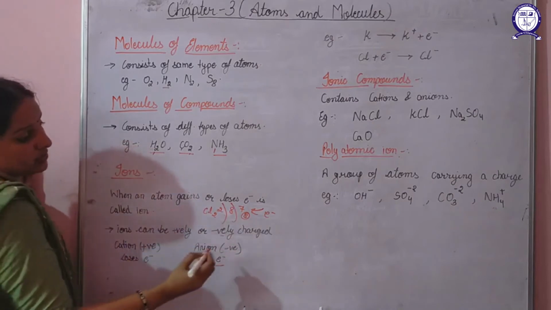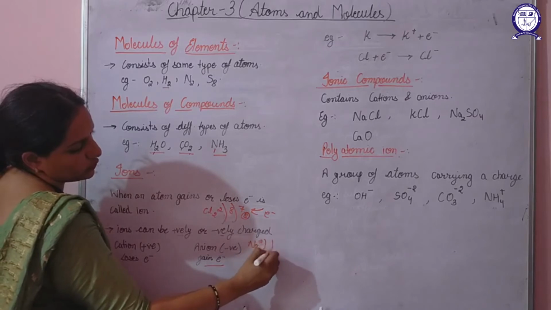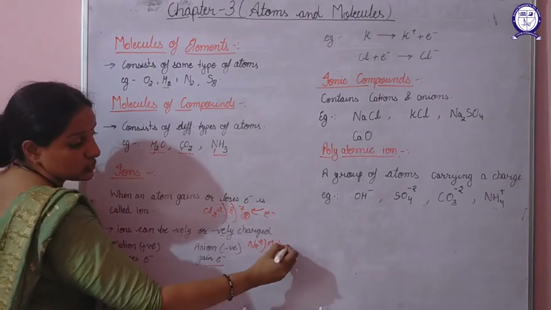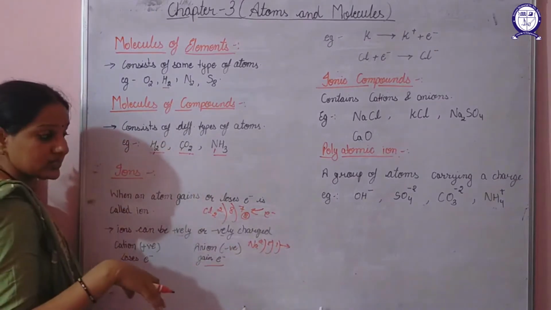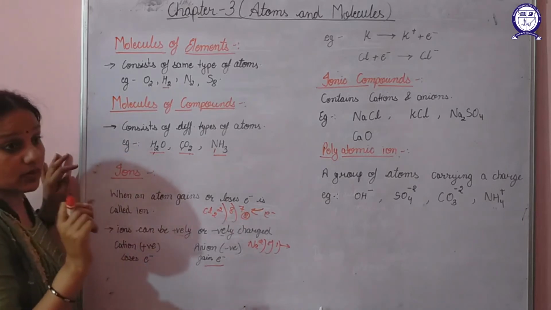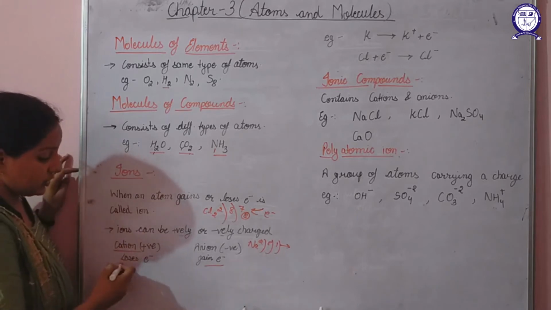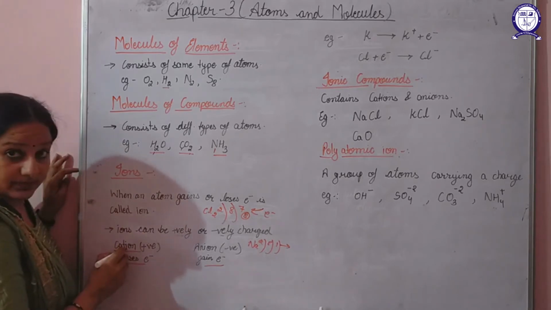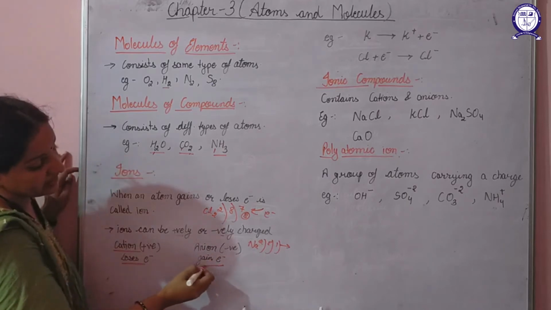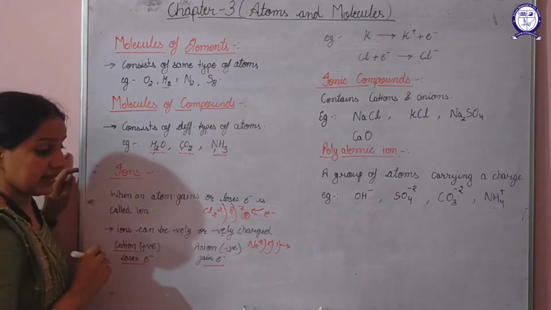And I have given the example of sodium also, that its configuration was 2, 8 and 1. In order to have the stability, it needs to lose this electron. So when it loses this electron, it acquires a positive charge, hence it is known as cation. So any atom, if it loses 1 electron, gains a positive charge and is known as cation. And if an atom gains electron, it will have a negative charge and it will be known as anion.